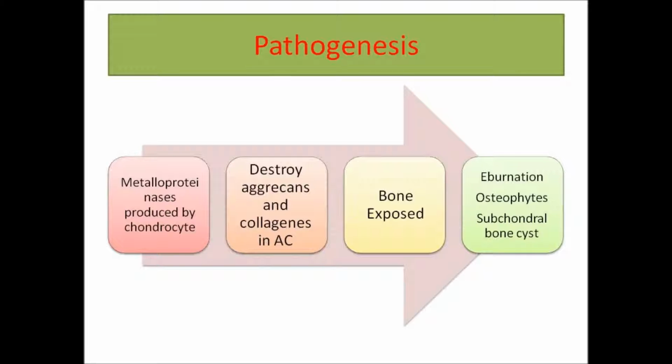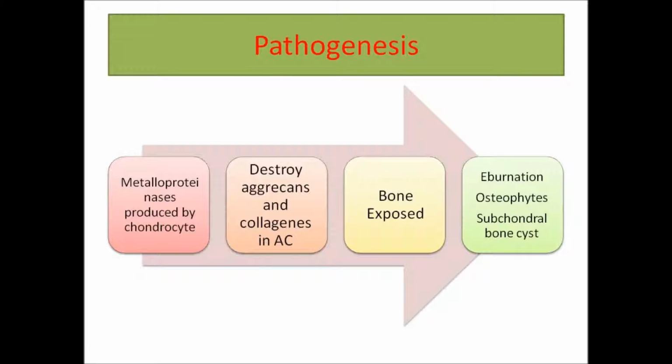The MMPs are going to destroy the aggrecans and the collagens that are found in the articular cartilage. These proteins form the ground substance of the articular cartilage, and they are going to be destroyed by the MMPs.